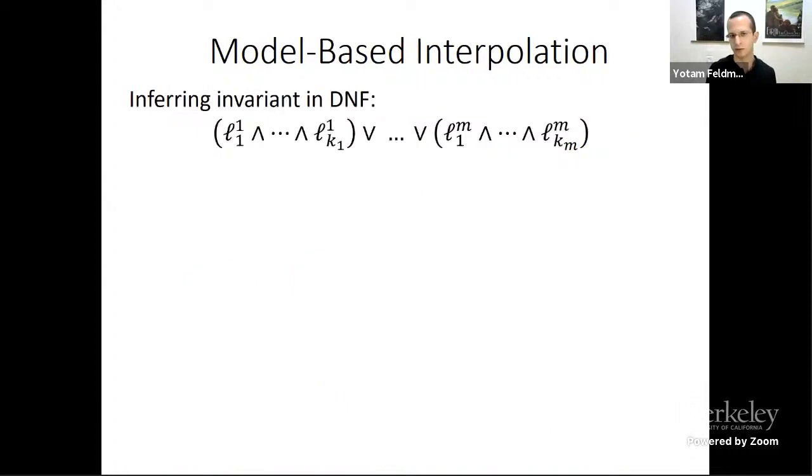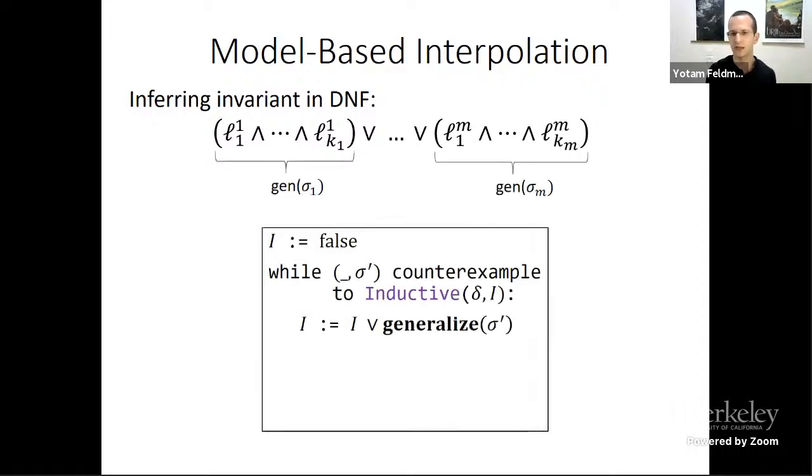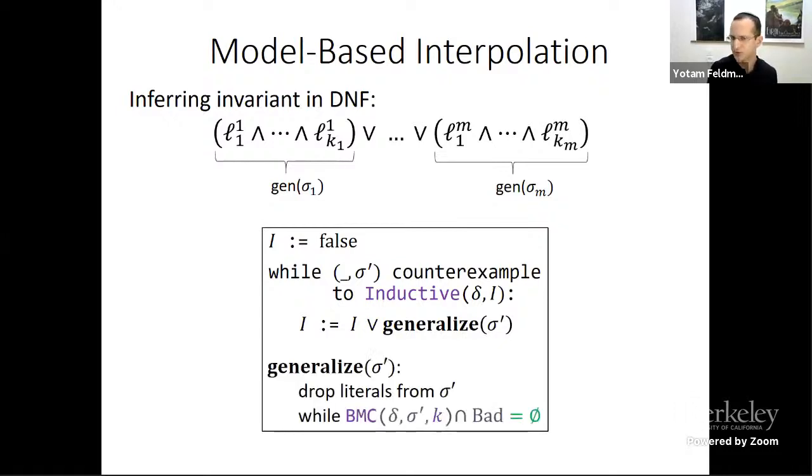So overall, the algorithm computes an invariant in disjunctive normal form, where each disjunct is obtained from generalizing some counterexample to induction of the current candidate. And the generalization works by dropping literals as long as this bounded model checking still holds. Okay, so this is the algorithm.